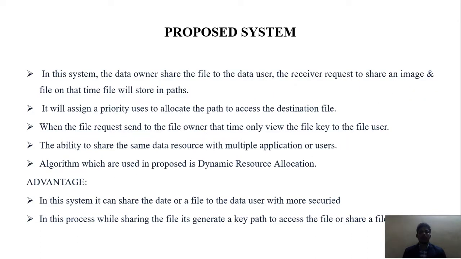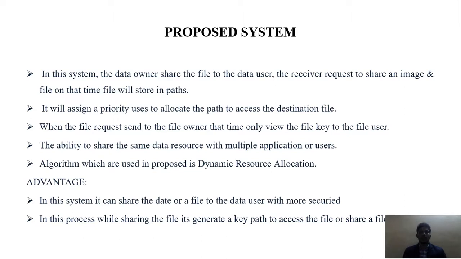Proposed system. In the proposed system, the data owner shares the file to the data user. The receiver requests to share an image and file, and at that time the file will be stored in a path. It will assign priority users to allocate the path to access the destination file. When the file request is sent to the file owner, only then can the user view the file, and a key path is generated for the file users. To share the same data with multiple applications or users, here we are using a dynamic resource allocation algorithm in this proposed system.